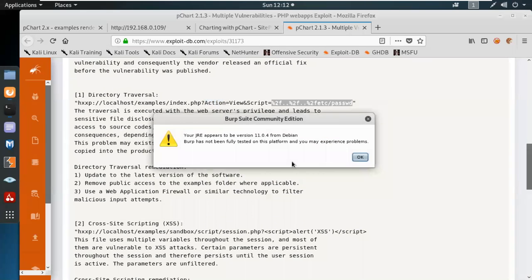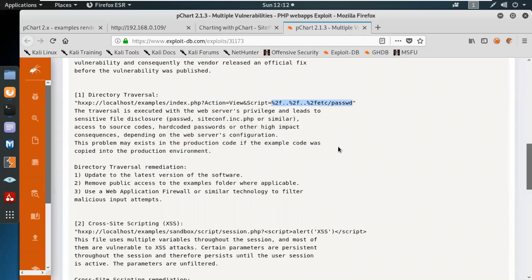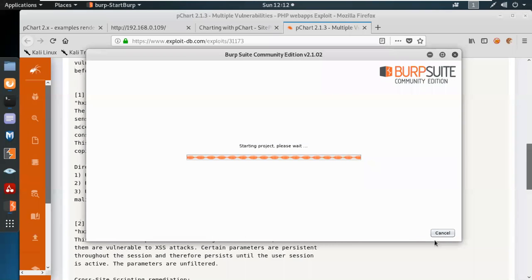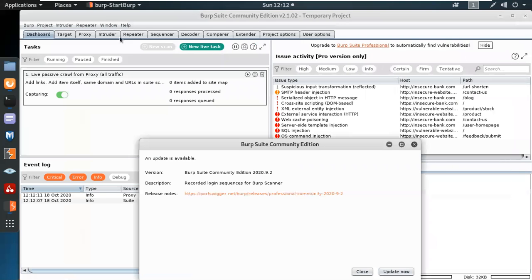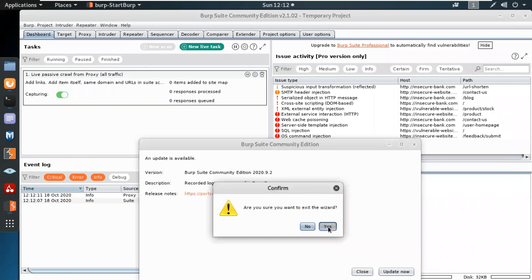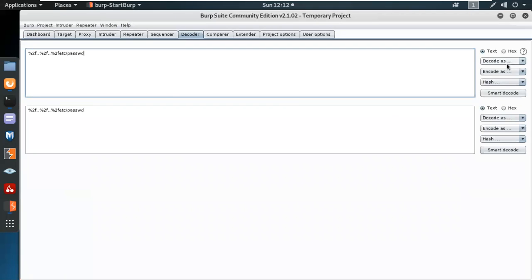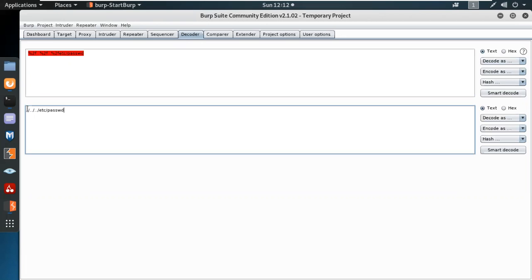What exactly does the percentage 2f mean? Let's go to Decoder and decode as URL. See, the percentage 2f was just a forward slash.